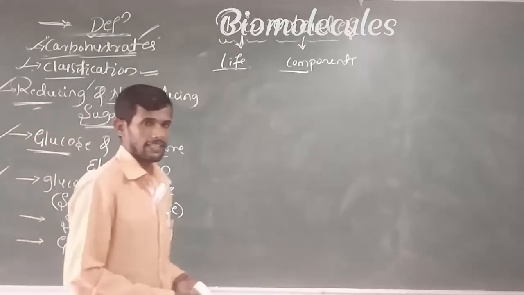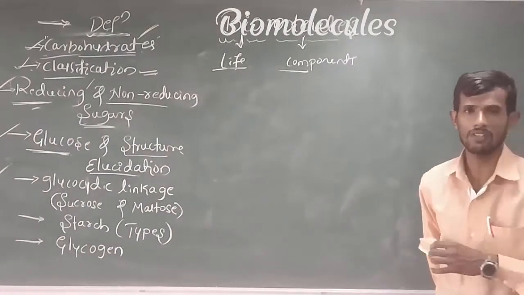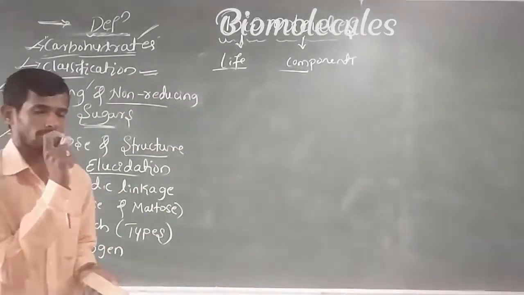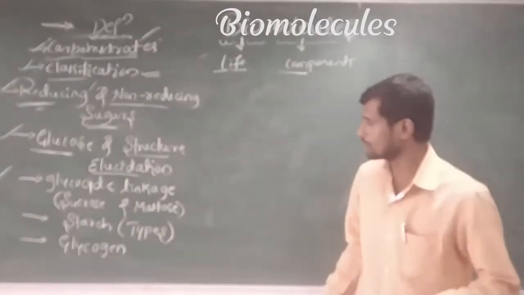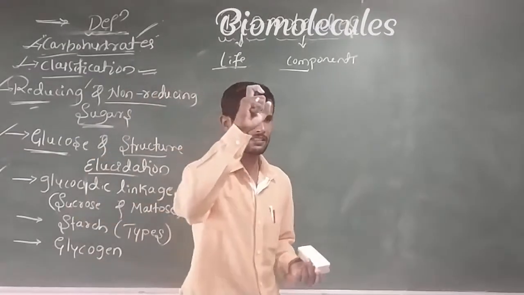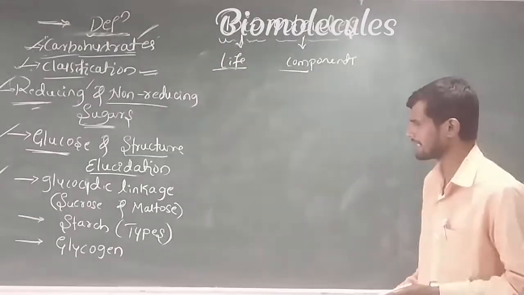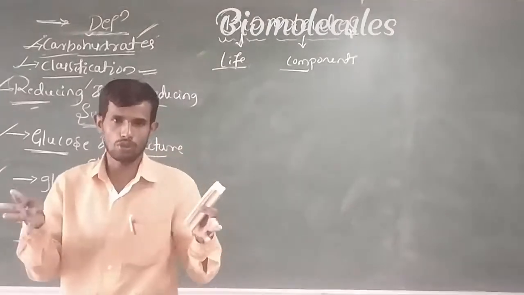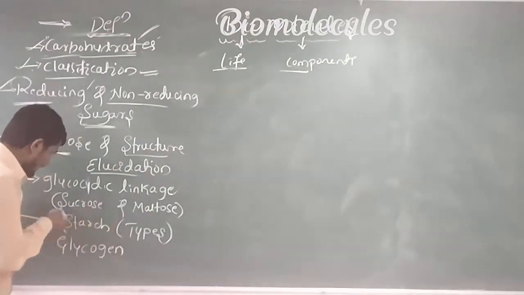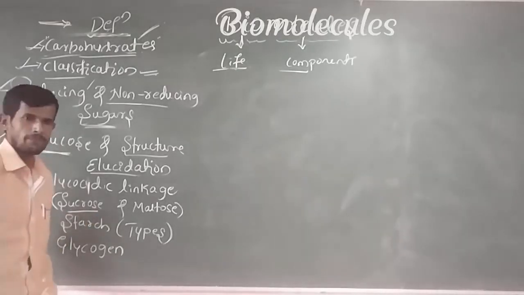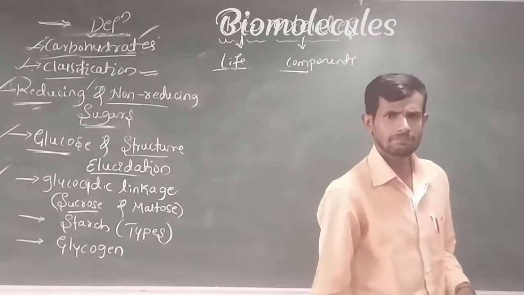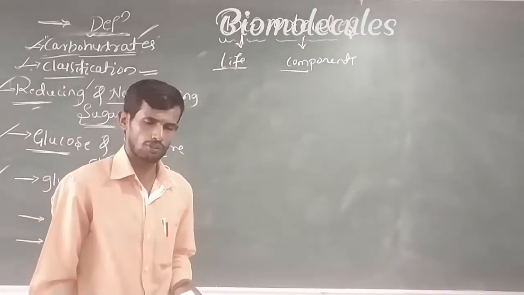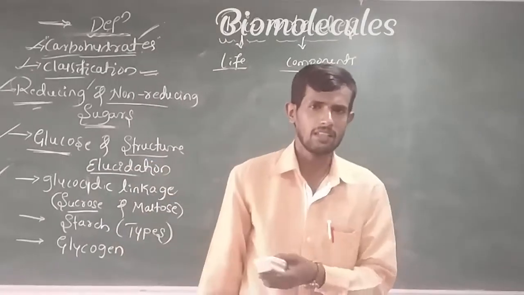Next, glycosidic linkage. What is it? Remember, students, glycosidic linkage is one of the linkages between two saccharide units. It combines two monosaccharide units. If you take an example, sucrose, I think you already know sucrose. When sucrose undergoes hydrolysis, it produces glucose and fructose. It means it is a combination of glucose and fructose.